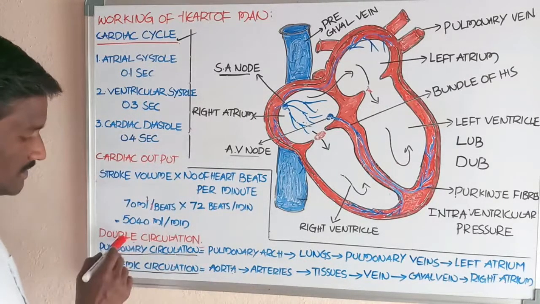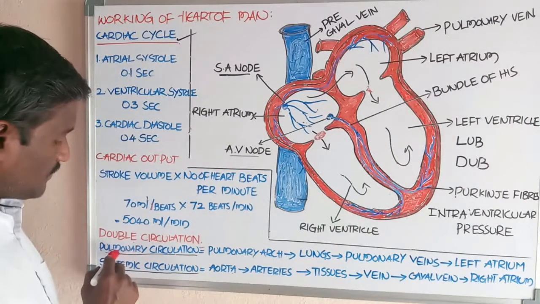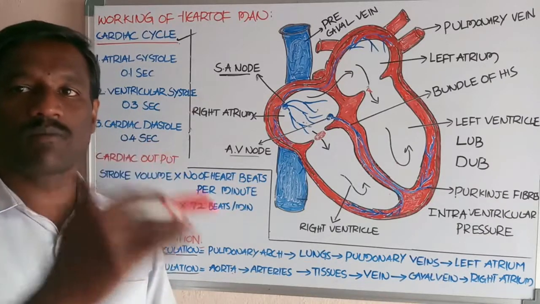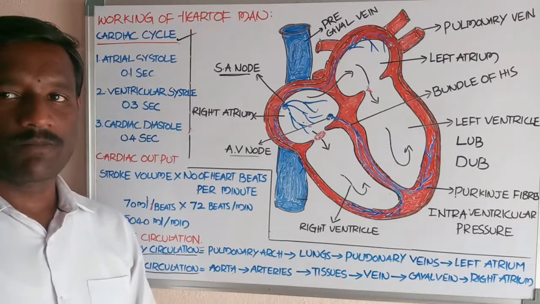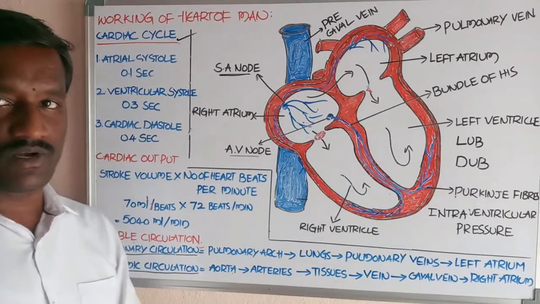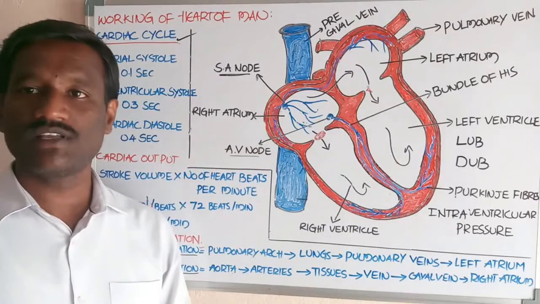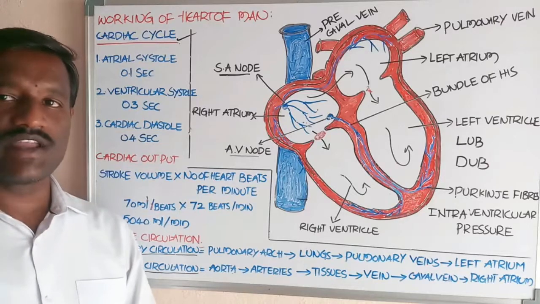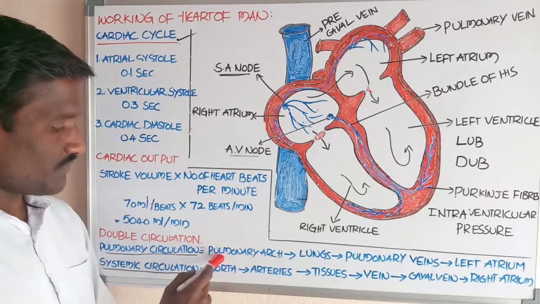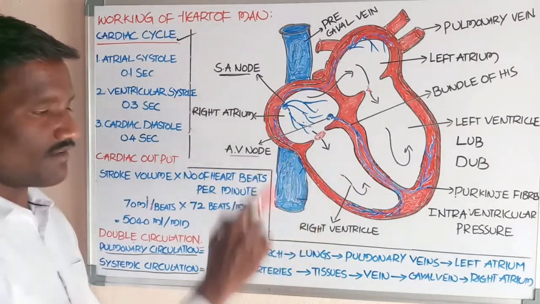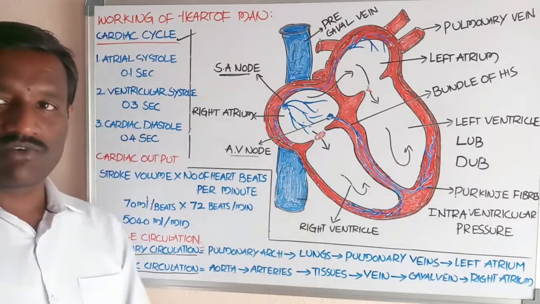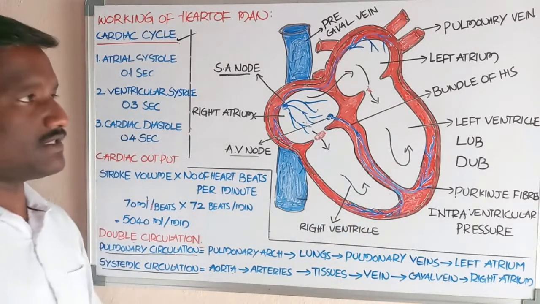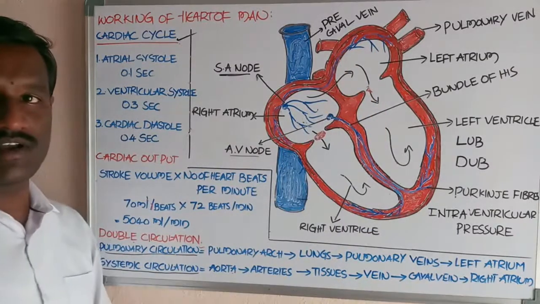Okay, students. Next, double circulation. Double circulation is divided into pulmonary circulation and systemic circulation. Double circulation appears in human beings. Pulmonary circulation is also called lesser circulation. What is the meaning of the lesser circulation? Deoxygenated blood is received by the pulmonary arch from the right ventricle and pumped into the lungs for oxygenation. After the oxygenation, blood is received by the pulmonary veins, which open into the left atrium.